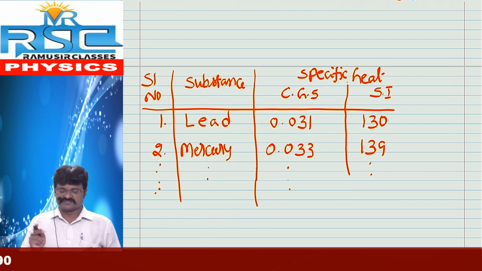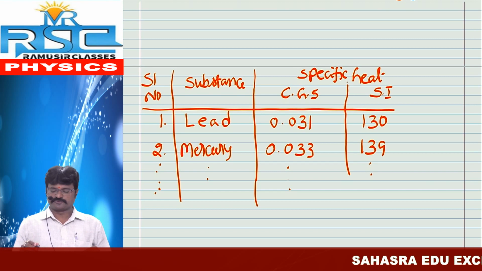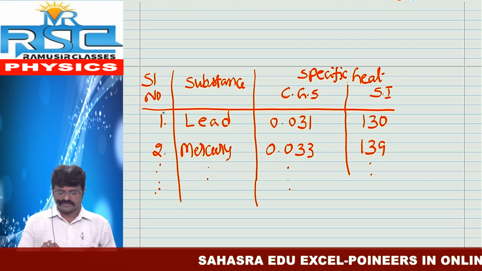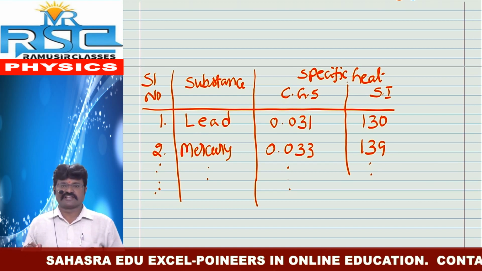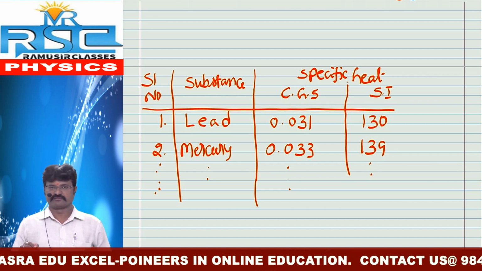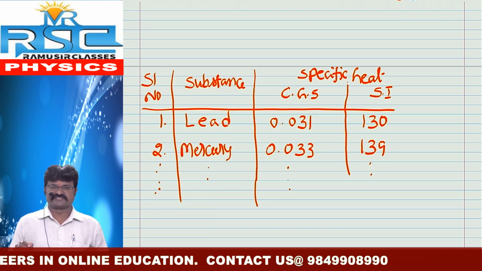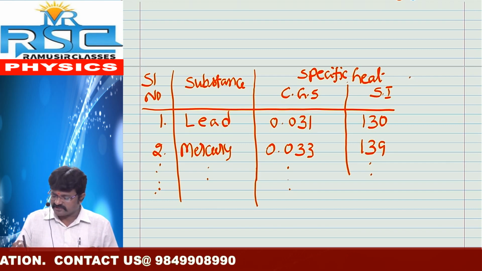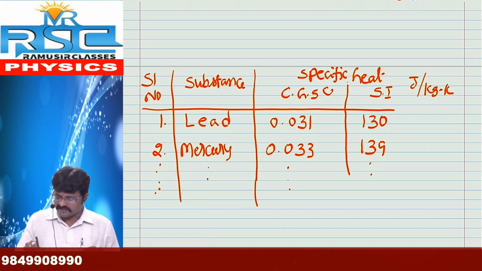Serial number 1: substance, specific heat, CGS unit to SI unit. Here, serial number 1 is lead. Lead's CGS value is 0.031 calorie by gram degree Celsius. Similarly, in the SI system, its value is 130 joule by kg Kelvin.